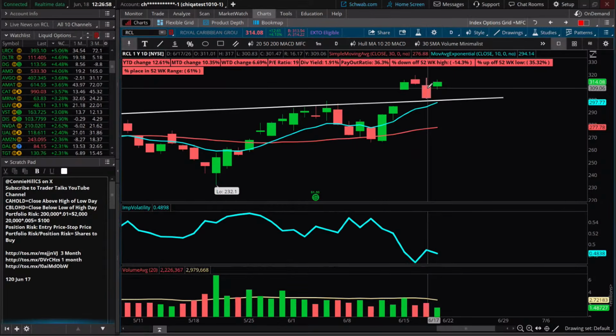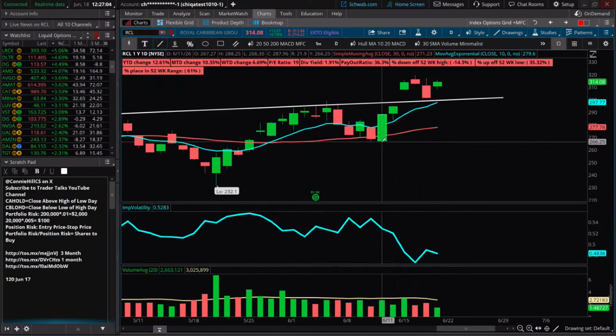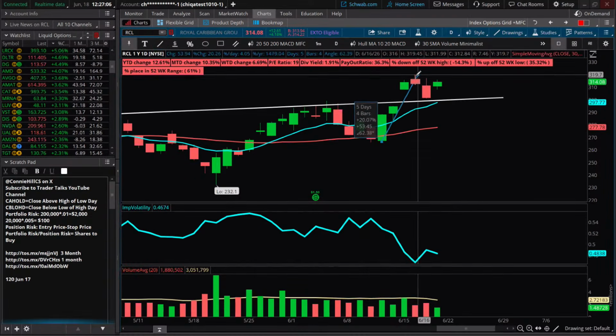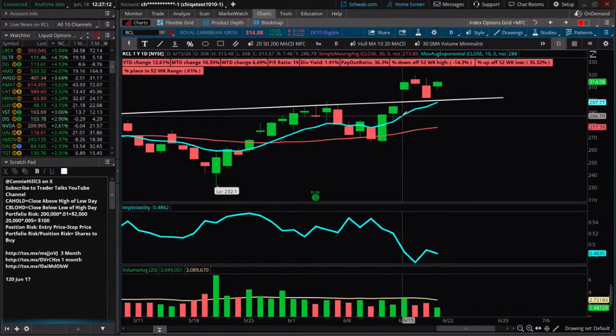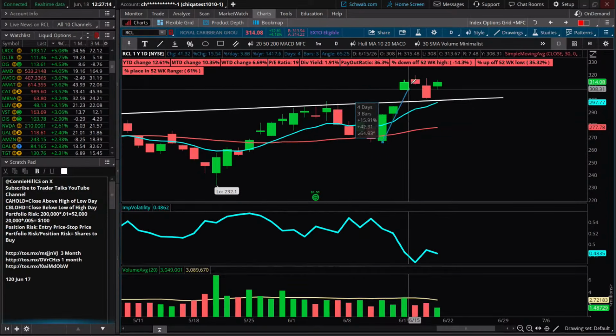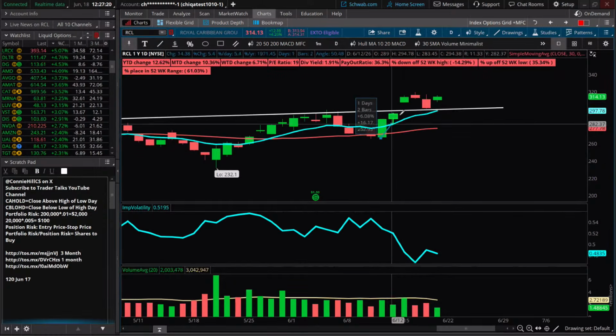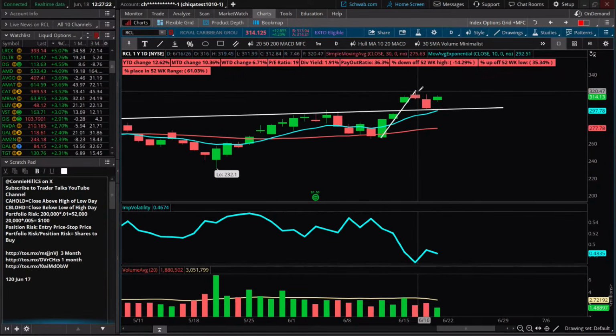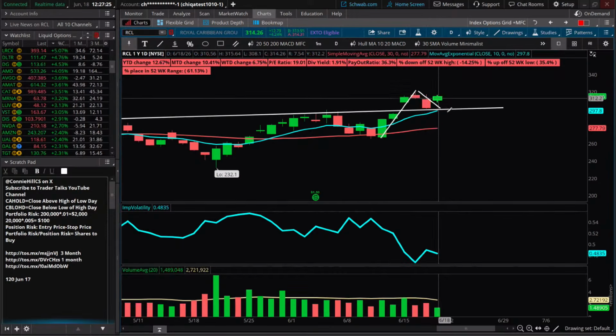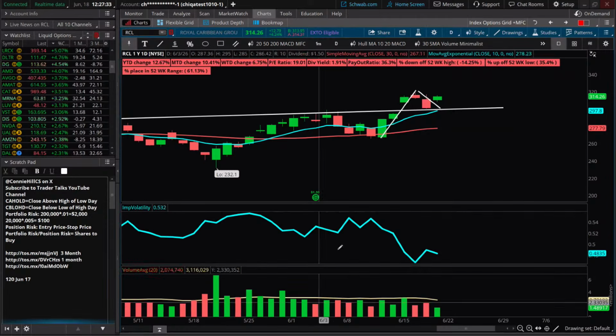Some of you might look at that as a flag breakout, right? If I drew a flag pattern here and I said, here's the flag pole, here's the flag consolidation. Oh, that didn't want to stay. I hate it when that happens. Let's try it again. Oh, I think it's because I'm too tall up there. Not that I'm too tall. I'm hitting the top there. All right, see, and then we have our little flag pattern. Some of you might see that as breaking out of a flag. So some of you might have picked up on that. Good. Some might use that as an entry signal.